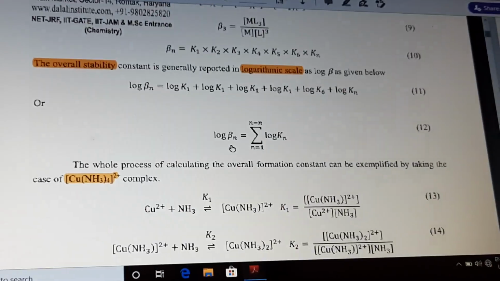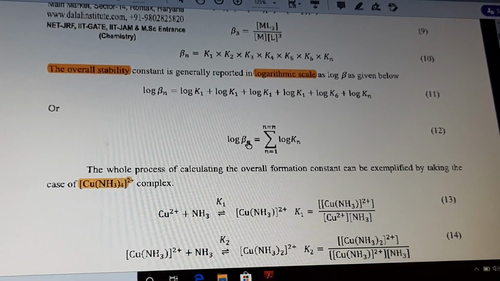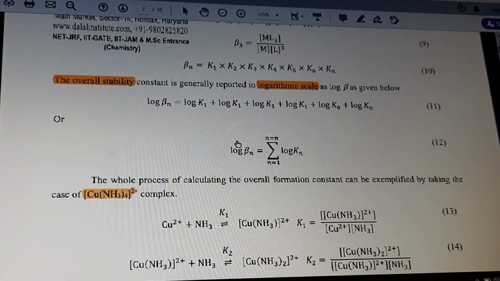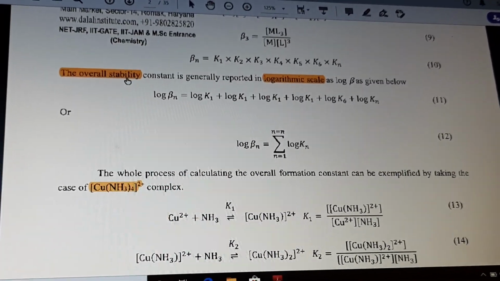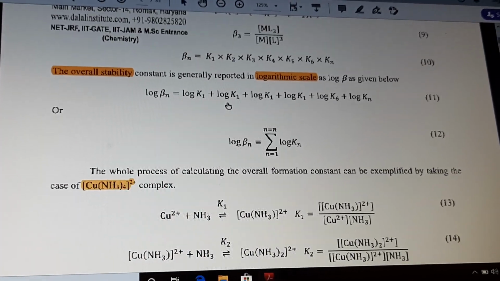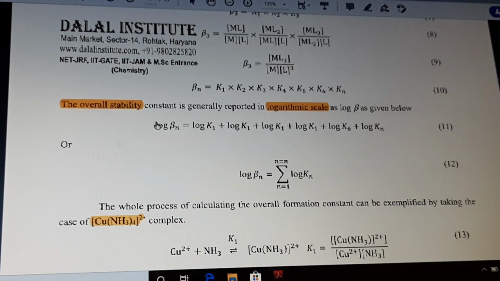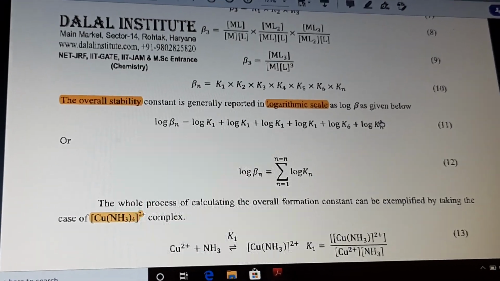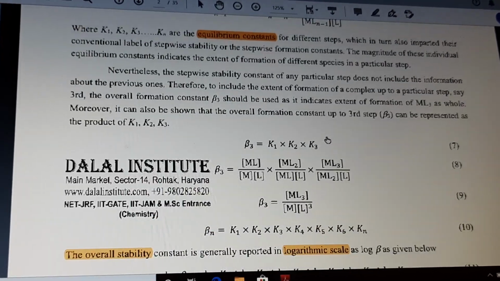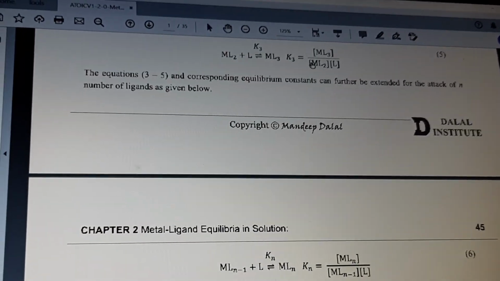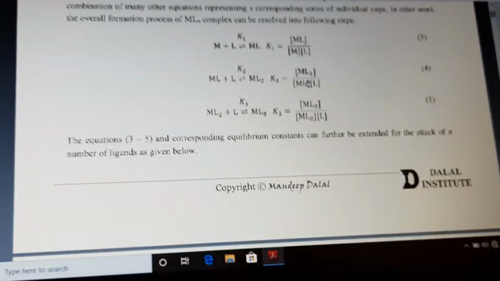Okay, so this is the overall reaction for the system. Now we come to know in what way we can write the overall stability constant and the stepwise stability constant. So this is the equation for the overall stability constant, and this is the equation we wrote for the stepwise stability constants K1, K2, K3.